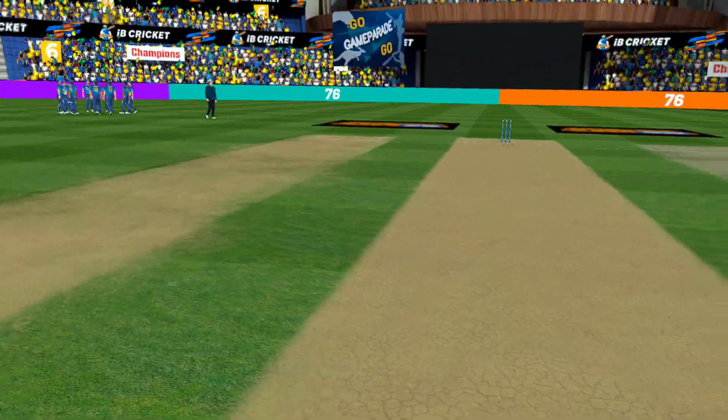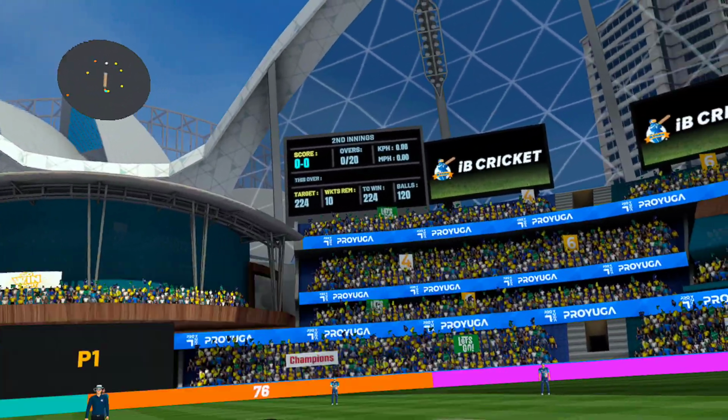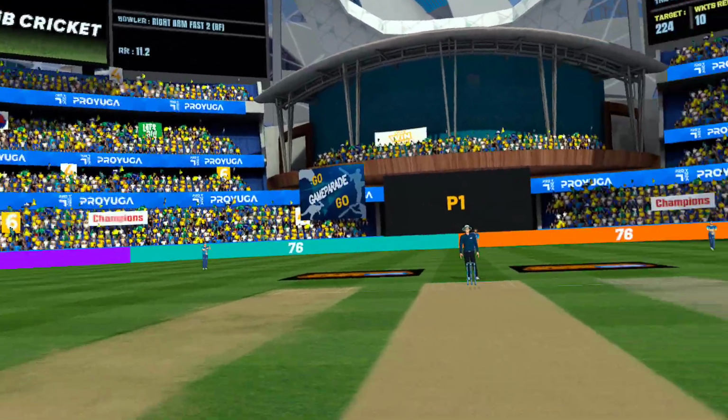The pitch is looking lively today. Expect some high-flying action. Here is the first ball. Right arm. First power play starts. A crucial phase for scoring.